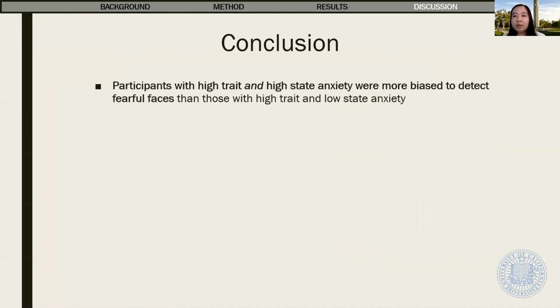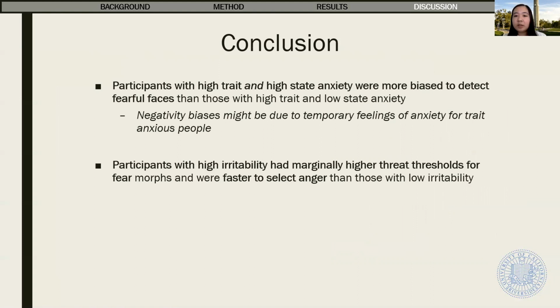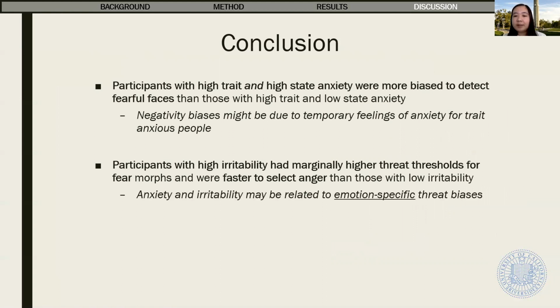Our results indicate increased fear interpretation biases among people with high trait anxiety when state anxiety is elevated. Trait anxious people only showed negativity biases when their state anxiety was elevated, suggesting that negativity biases might be caused by temporary feelings of anxiety rather than being a stable characteristic of trait anxious people. Additionally, irritability was associated with a reduced sensitivity to fear and an increased response time to select anger. Together, these findings indicate that anxiety and irritability may be related to emotion-specific threat biases. These results are important because they help to clarify the relationship between negativity biases, anxiety, and irritability.